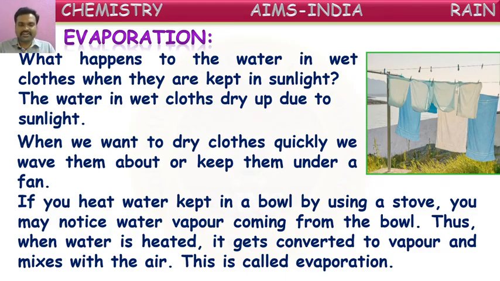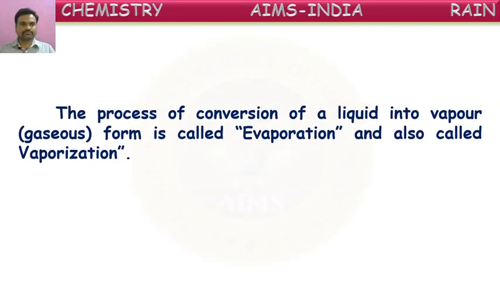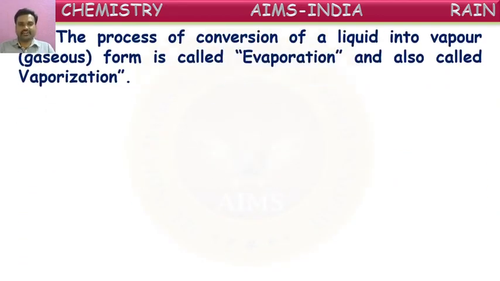Thus, when water is heated, it gets converted to vapor and mixes with the air in the atmosphere. This is called evaporation. So, what is happening here? When water is heated, it is converting into water vapor. That conversion is called evaporation. Right? The conversion of liquid into gas is called evaporation. Yes, the definition is given here: the process of conversion of a liquid into vapor or gaseous form is called evaporation. It is also called vaporization. Evaporation is also called vaporization.